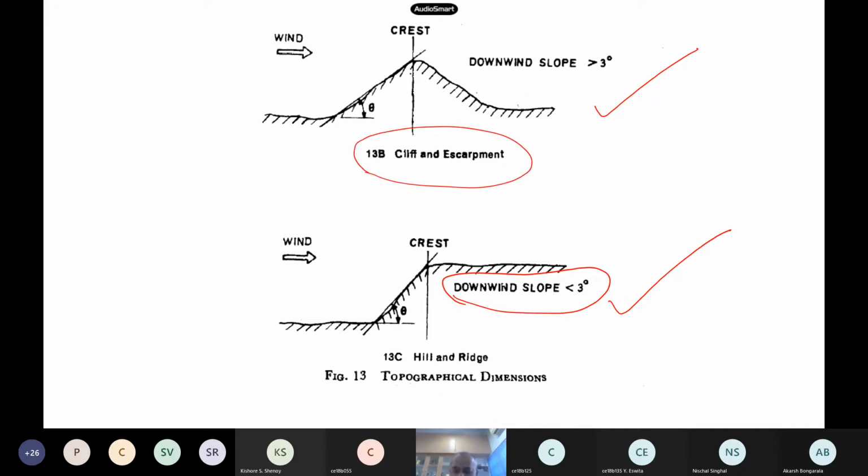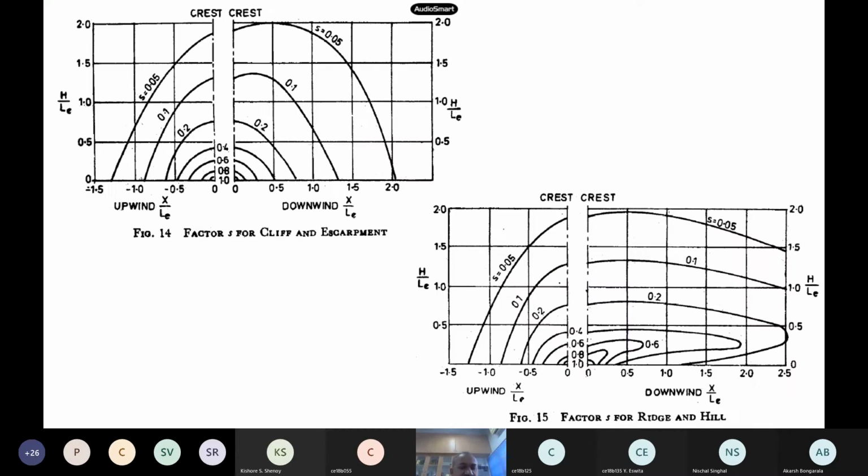Our code gives these types of design charts. For cliff and escarpment you have to use this, and for ridge and hill you have to use this one. These are the contour maps they give, and these numbers have come from wind tunnel tests. They have done a variety of tests, and then these numbers have been turned up. So these are the design charts. I know the upwind slope where my structure is located, X is where my structure is located, then height H is also there.